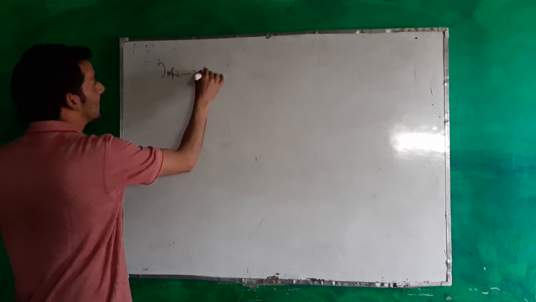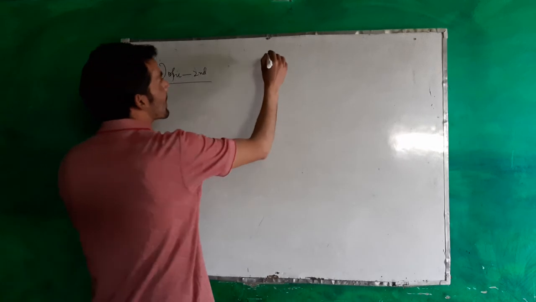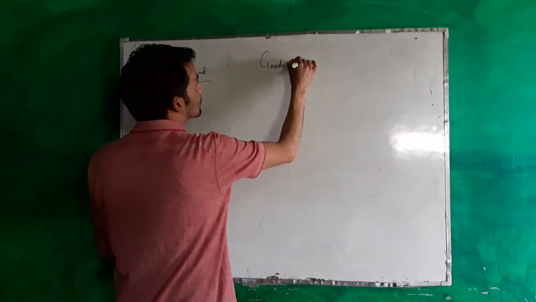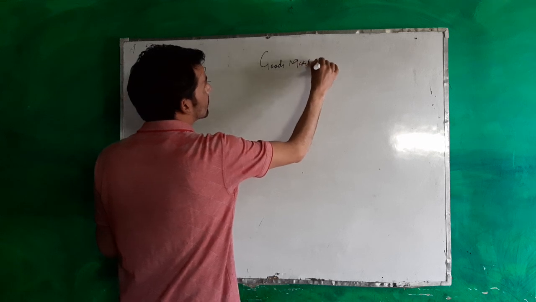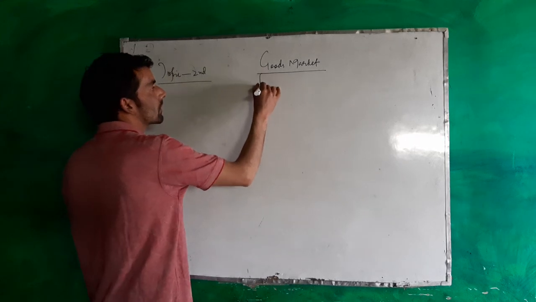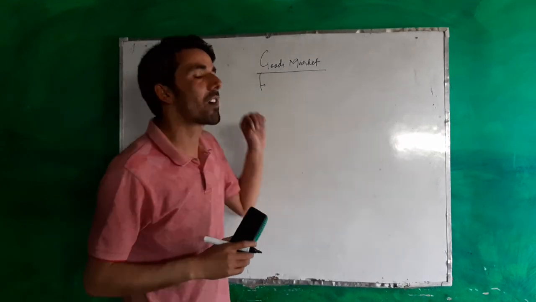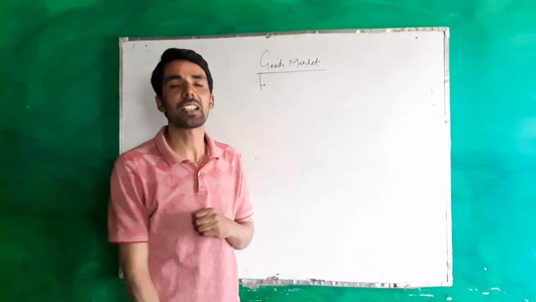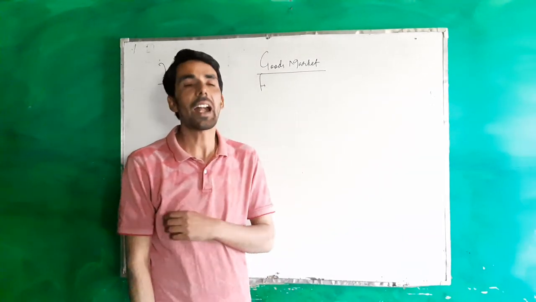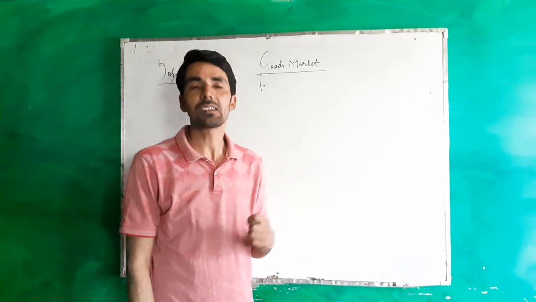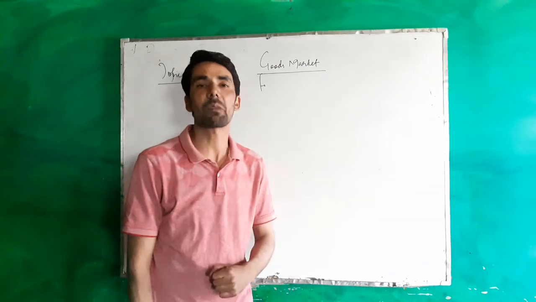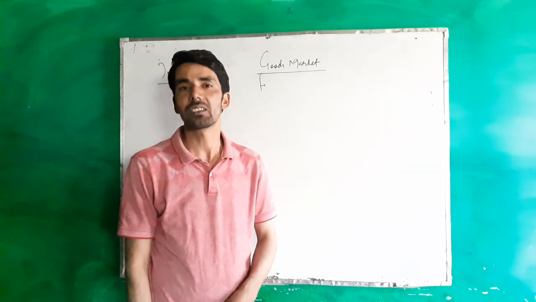Topic second, goods market. In the goods market, we study the aggregate demand and aggregate supply for goods and services, and those factors that affect or determine them.